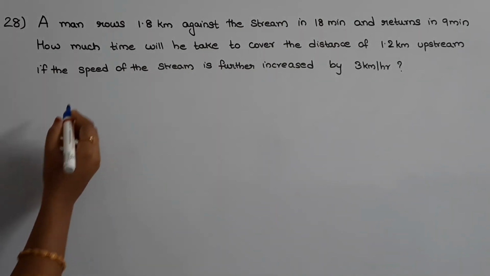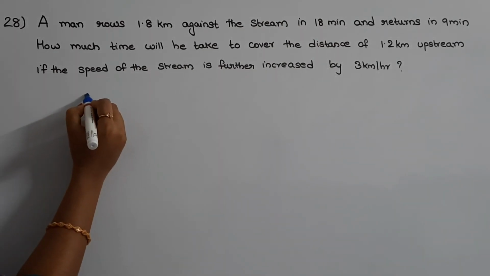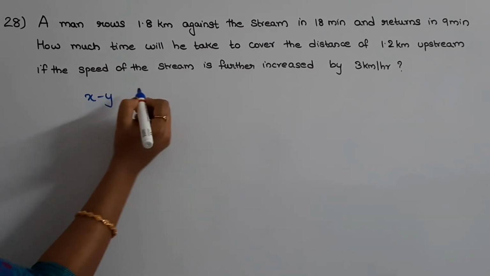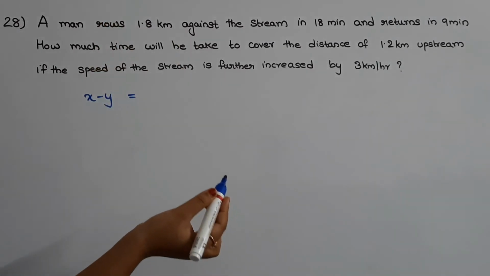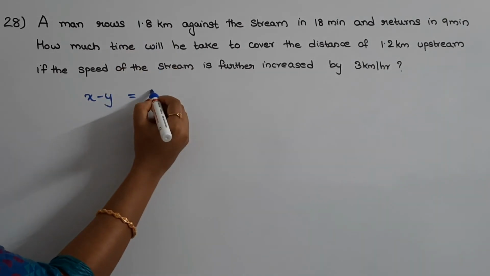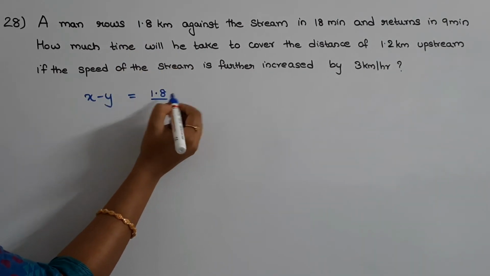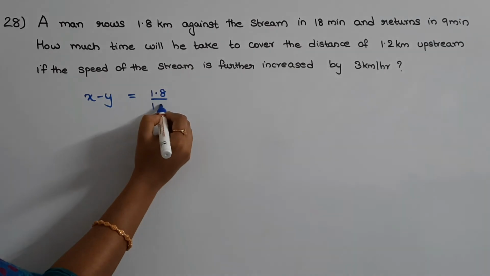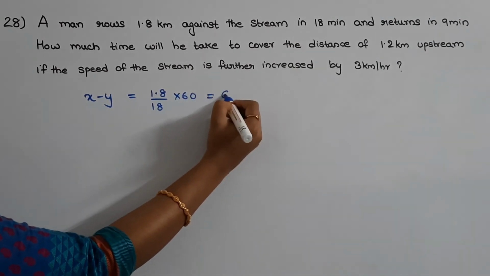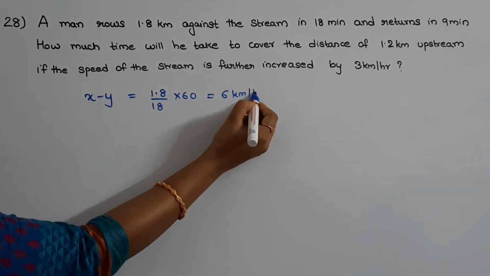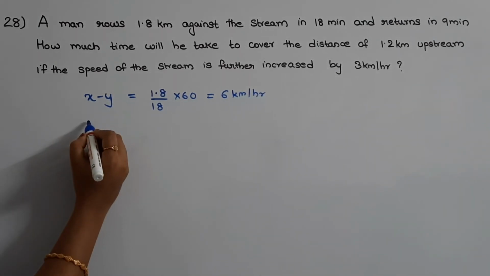Okay. So, what will be the upstream speed? Upstream speed is x minus y and that will be equal to upstream distance by upstream time. So, upstream distance is 1.8 by upstream time is 18 minutes, that we need to convert into hours. So, this will be equal to 6 km per hour. Now, what will be the downstream speed?